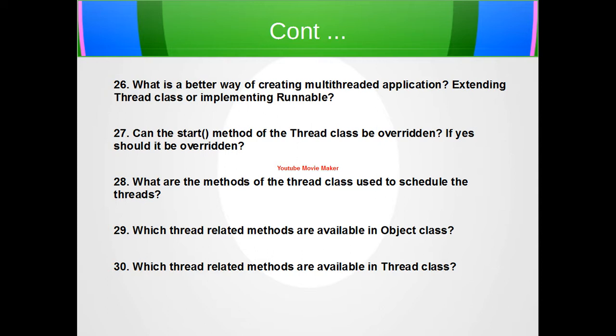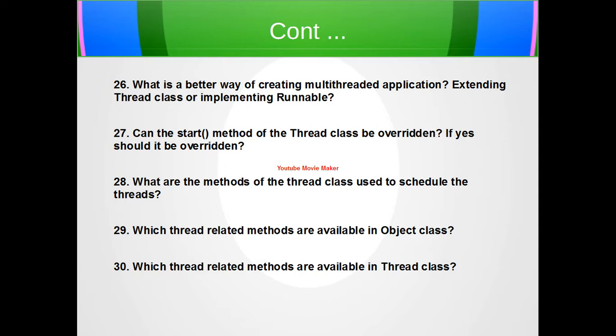Okay, so the next question is, what is a better way of creating a multi-threaded application? Extending the Thread class or implementing the Runnable interface? If a class is made to extend the Thread class to have a multi-threaded application, then this subclass of Thread cannot extend any other class, and the required functionality will have to be added to this class as it cannot be inherited from any other class.